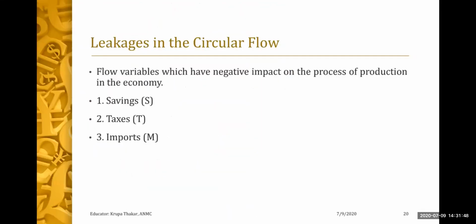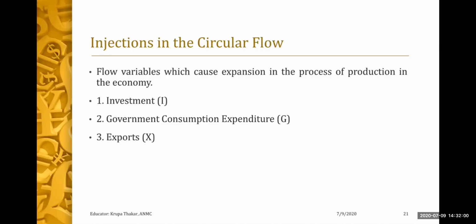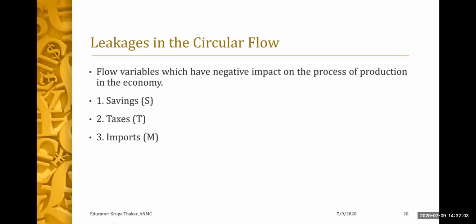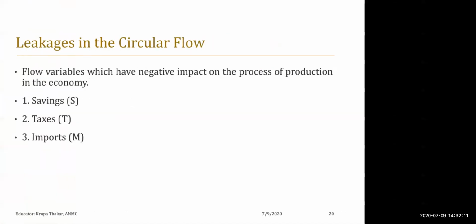So when we talk about leakages in the circular flow of income, these are flow variables which have a negative impact on the process of production, that is, saving, taxes and imports. So we can say that our savings are our leakages, because when we save, there is a withdrawal of money from the circular flow. Then what are injections?